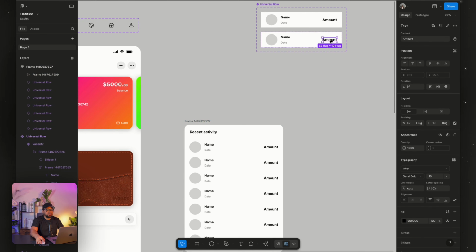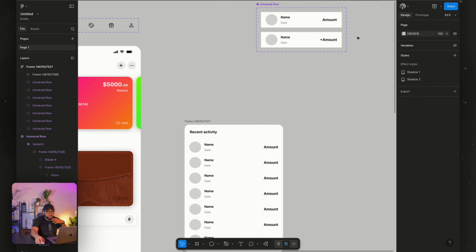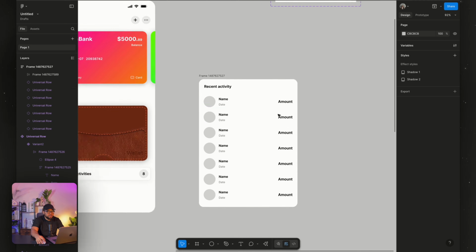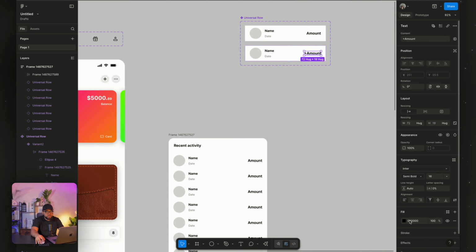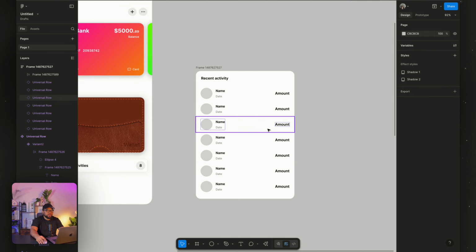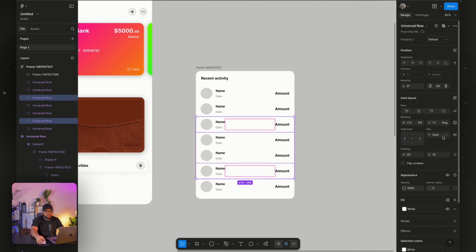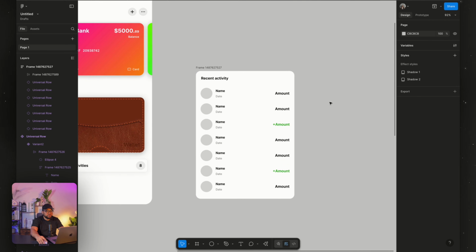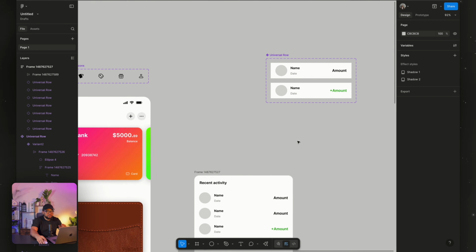So let me show you much cases that we can use something like this. So for the ones that actually came in, we could use plus amount. Yeah, we could have used this here. I'm just trying to create a scenario where you would need the two of them to interchange. So here I'm going to just change this to green. Then if you come here and select this and change it to variant 2, you see what happens. But that is not the use case, because we can also ask this to do the same thing, literally.